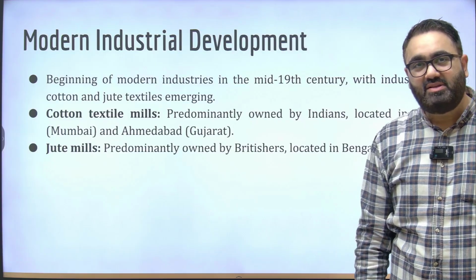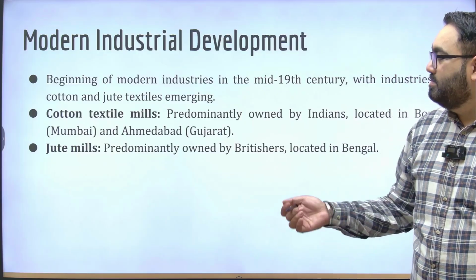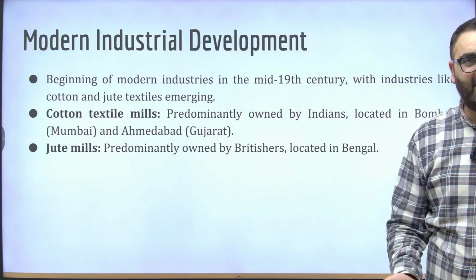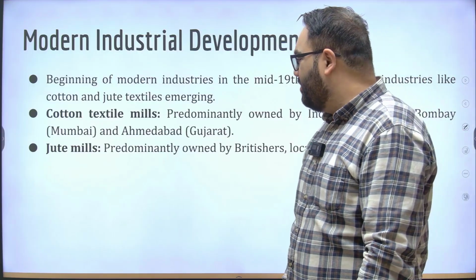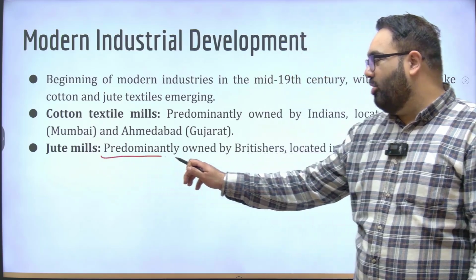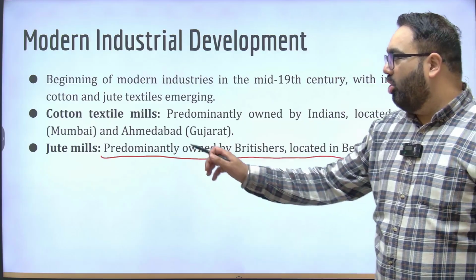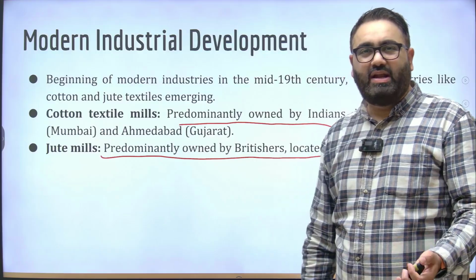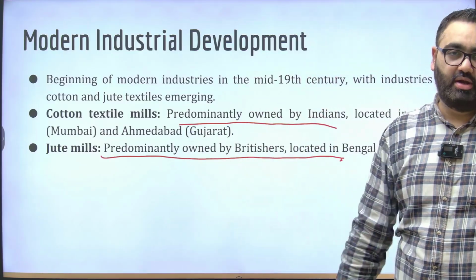The British by themselves had been able to work on their own machines. Even when they set up some of the factories in India, they made sure that this was mainly controlled by the British. Like the jute mills are predominantly owned by the British, they were located in Bengal. Although the cotton mills were predominantly owned by Indians, very quickly the British started to dump their cotton products into India.